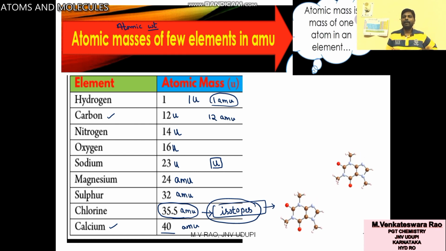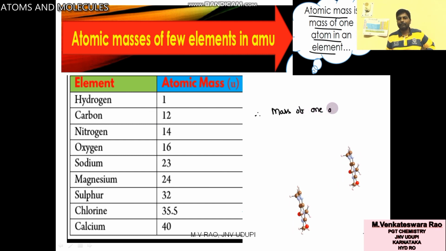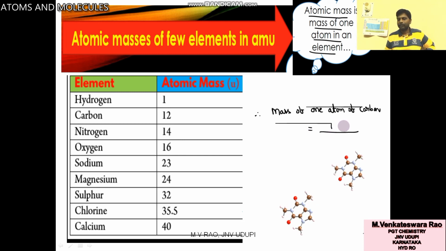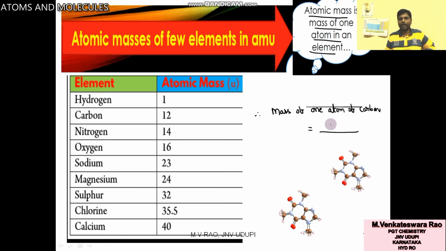Atomic mass is the mass of one atom of an element. For example, the mass of one atom of carbon is 12 AMU.